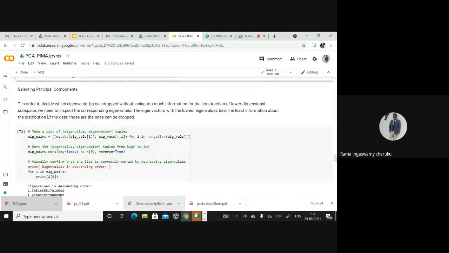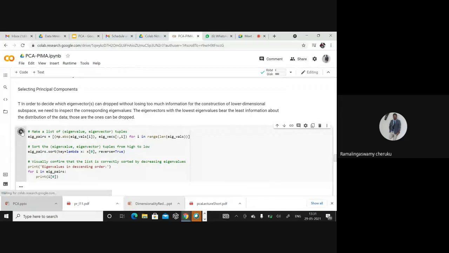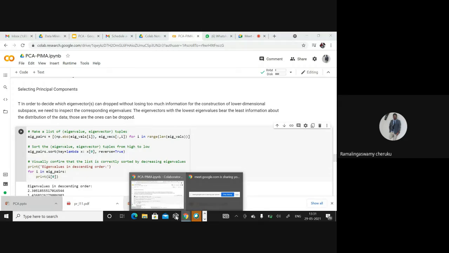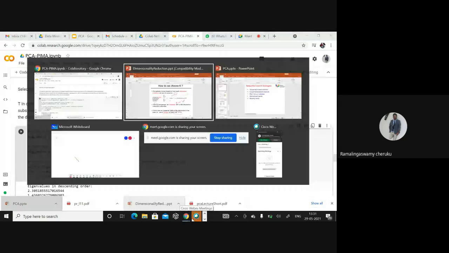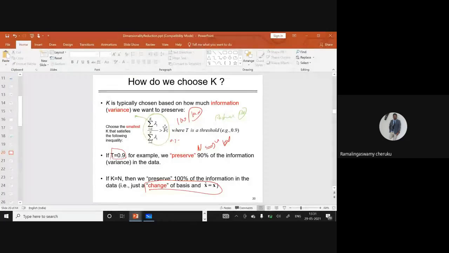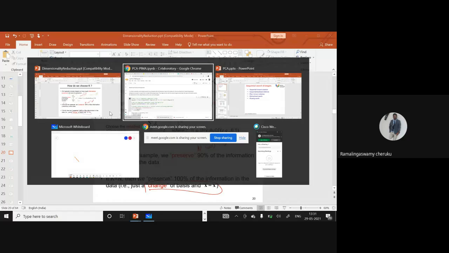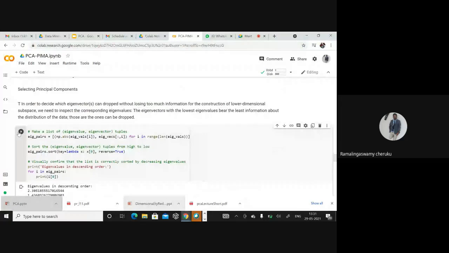Hence we will use the covariance formula I mentioned, together with the threshold criteria I mentioned there. This threshold criteria we can make use of for finding out the k value, the optimal k components which is suitable for your data set. That is what is carried out over here.